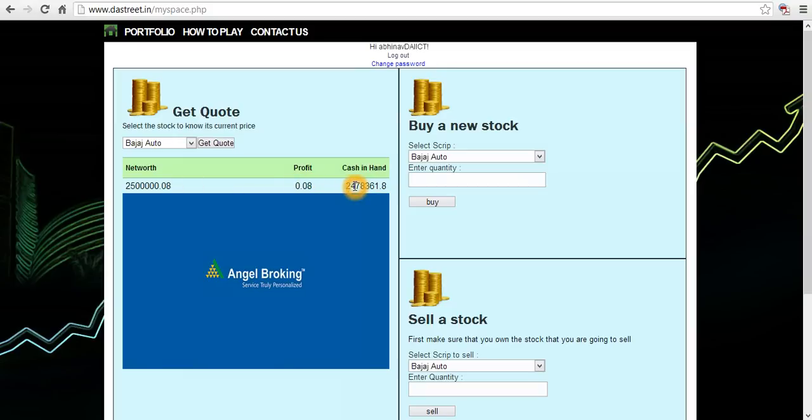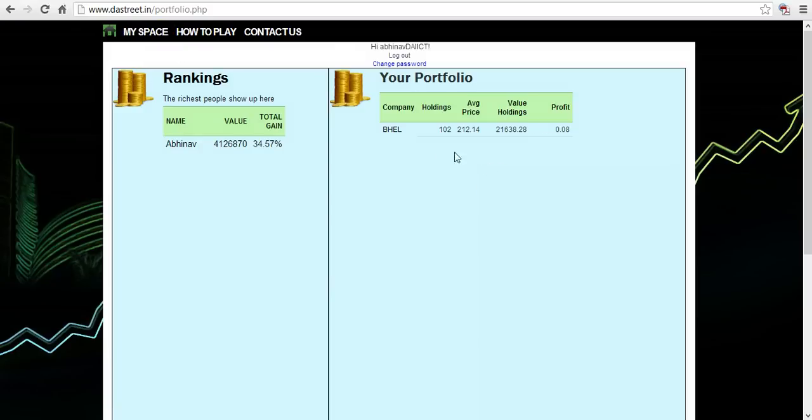Out of my initial 25 lakhs that I was allotted, I am left with 24 lakh 78,361.8 rupees. The rest I have invested in BHEL. Again I'll check the portfolio. Now the average price is 212 rupees 14 paise and there is a profit of 8 paise.